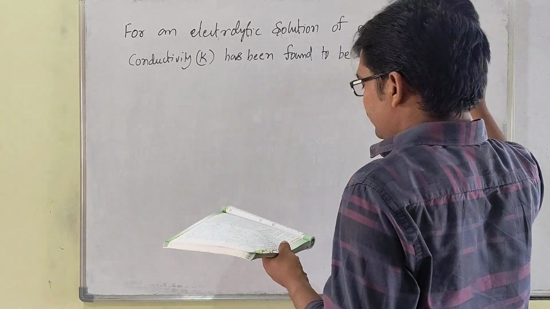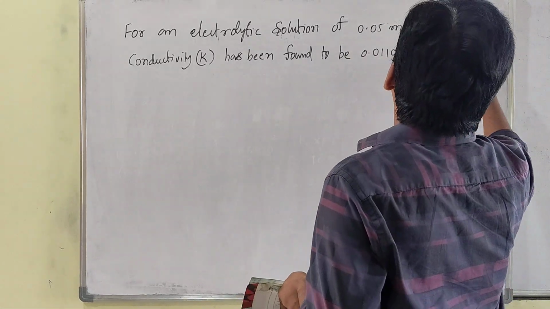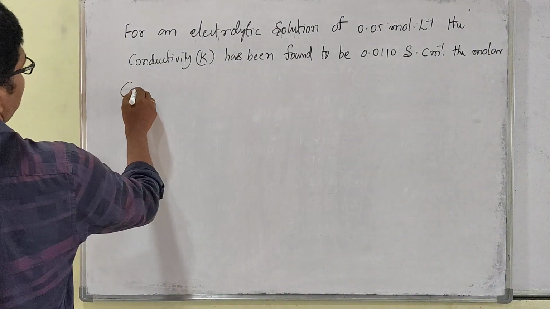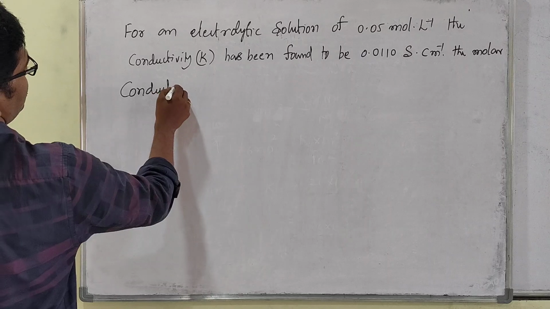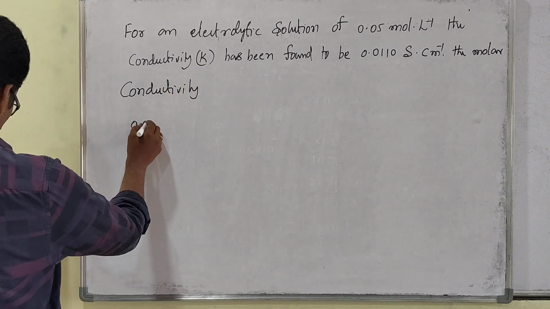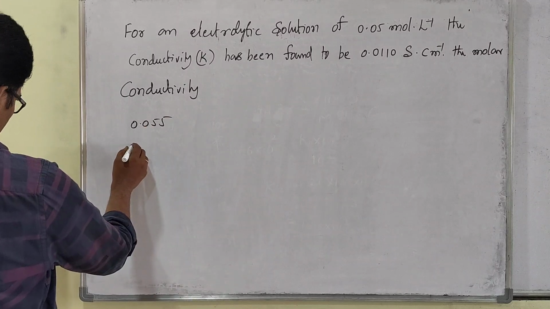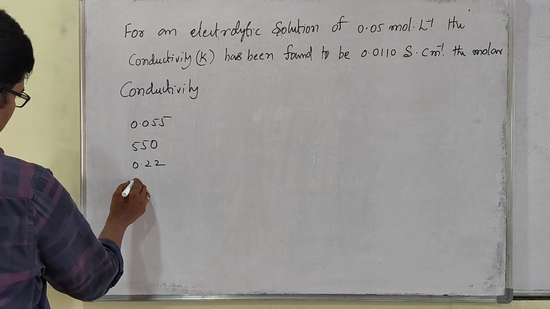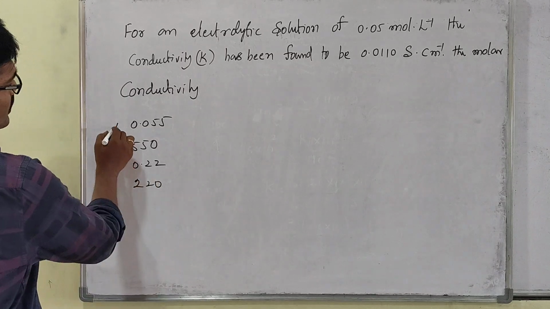The molar conductivity, they have given options: 0.055, then 550, then 0.22, then 220. So these are the options given.